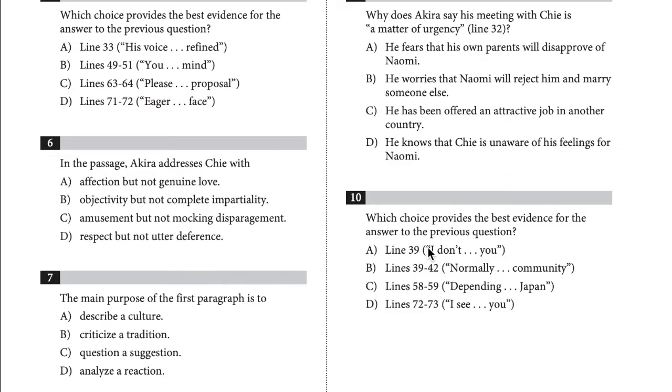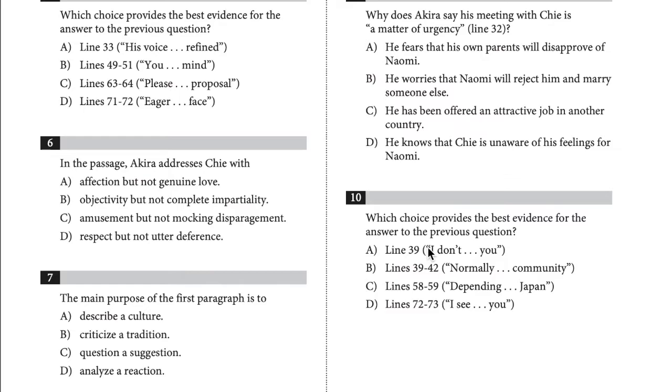Akira does not offer Chi utter deference, though, as he asks to marry Naomi after he concedes that he is not following protocol and admits to being a disruption, line 31. Choice A is incorrect because while Akira conveys respect to Chi, there's no evidence in the passage that he feels affection for her. Choice B is incorrect because neither objectivity nor impartiality accurately describes how Akira addresses Chi. Choice C is incorrect because Akira conveys respect to Chi and takes the conversation seriously. So the answer that's correct is D, respect but not utter deference.